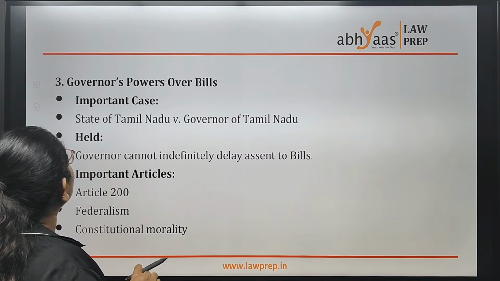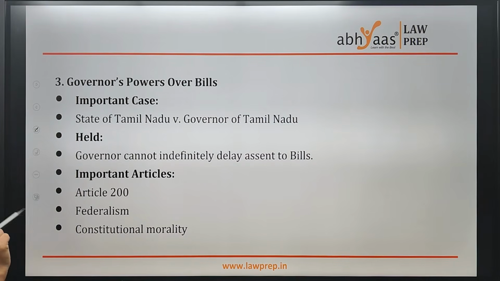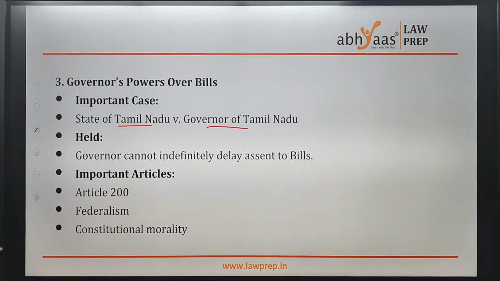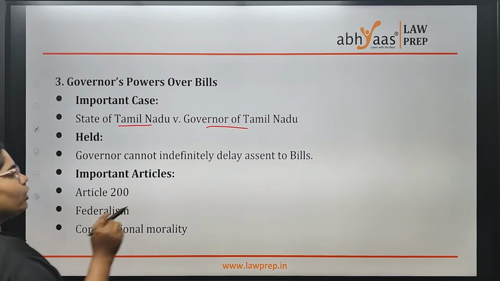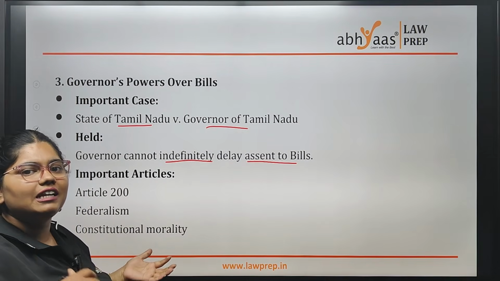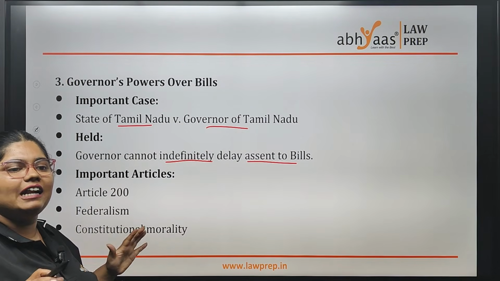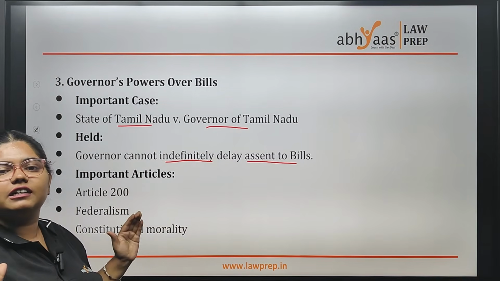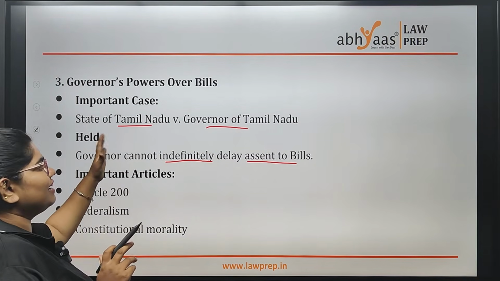Now coming to the Governor's power over bills. In State of Tamil Nadu versus Governor of Tamil Nadu, they said that the Governor cannot hold or delay assent of bills indefinitely. Indefinitely means he is not saying when he will give the consent. It is being delayed without any further date. That is known as indefinitely. The Governor doesn't have this right, is what was said in this case.